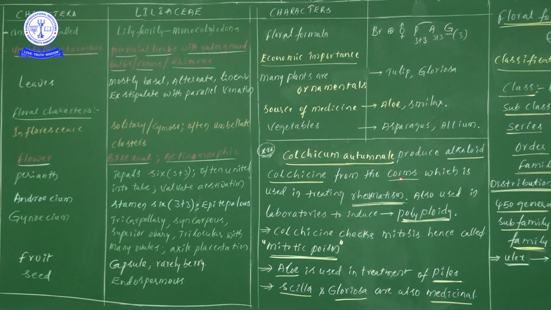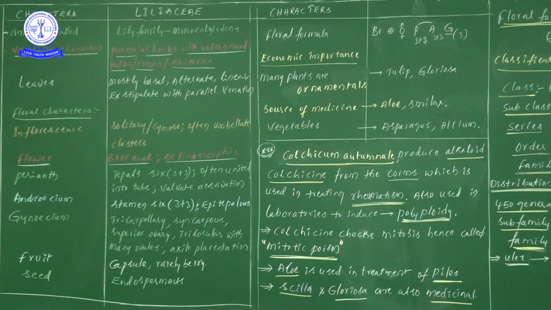Generally, a corm grows vertically in the soil, whereas a rhizome grows horizontally in the soil, isn't it? So based on that, what is the point we are understanding? Colchicine is a kind of alkaloid which is obtained from Colchicum autumnale. So from Colchicum autumnale, that particular chemical compound we are calling colchicine.